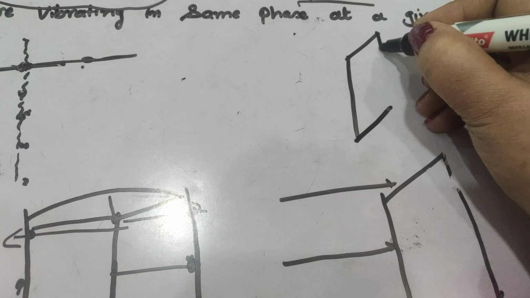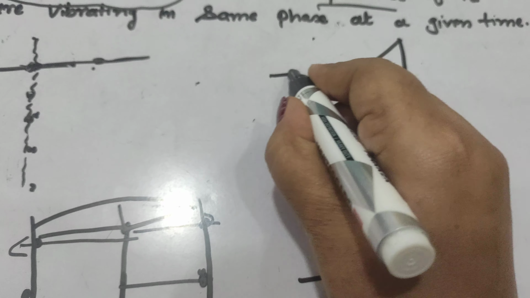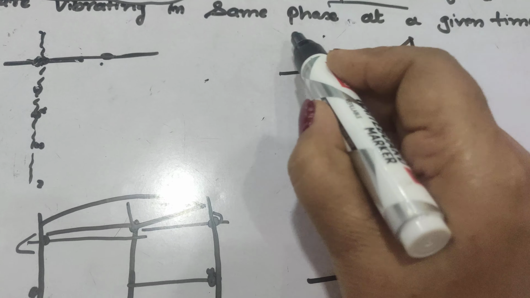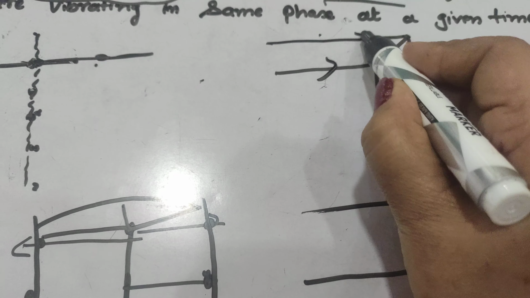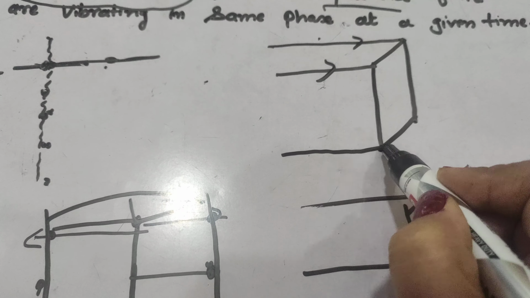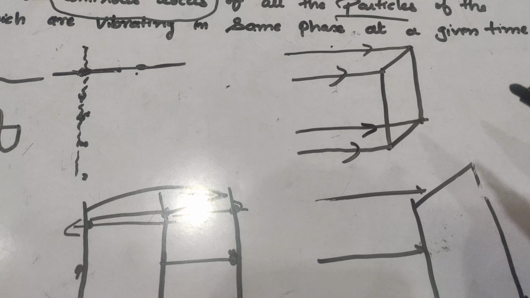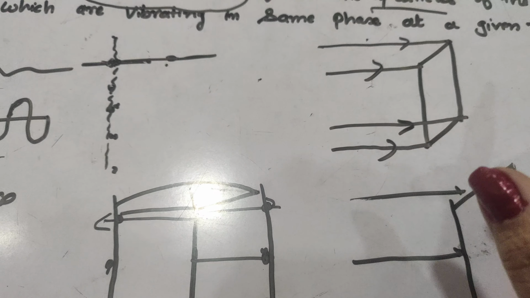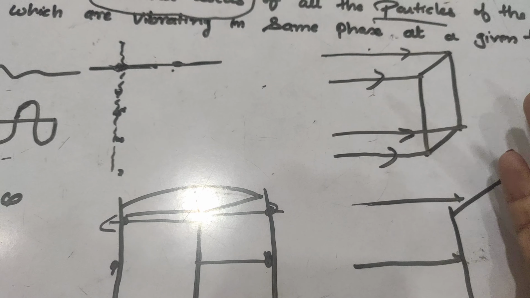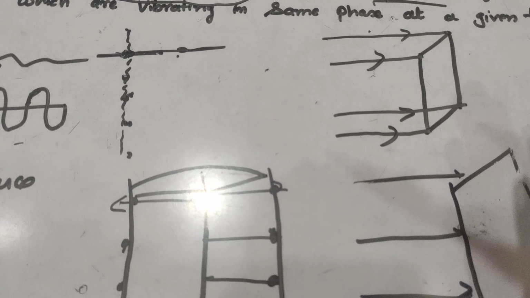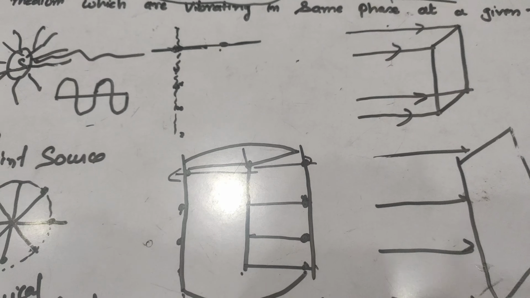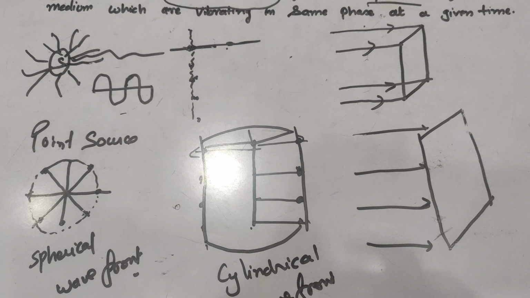Again, at any time the wavefront obtained is a plane wavefront. So for a source at infinite distance, sending the disturbance in the form of parallel rays, the wavefront obtained will be a plane wavefront. So this is about the wavefronts.